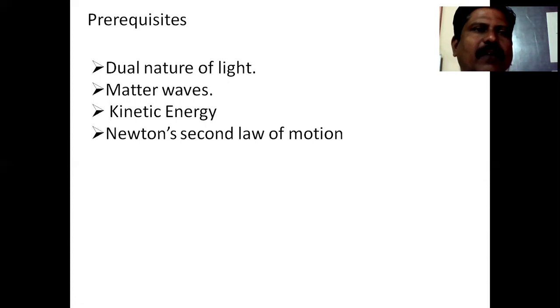While explaining the Compton effect and the photoelectric effect, we treat light as a particle. So we confirm that light has a wave-particle dual nature.